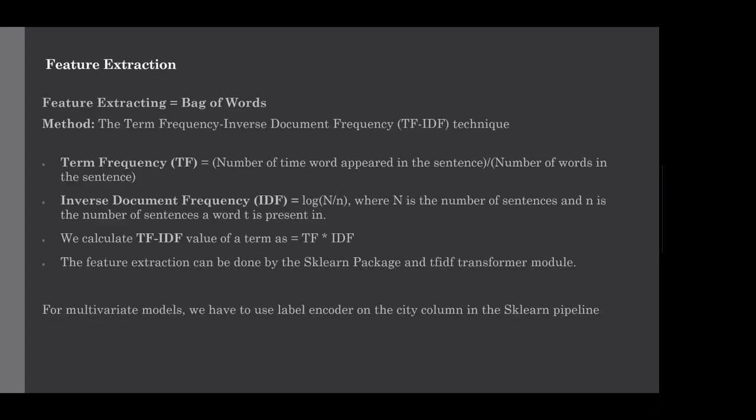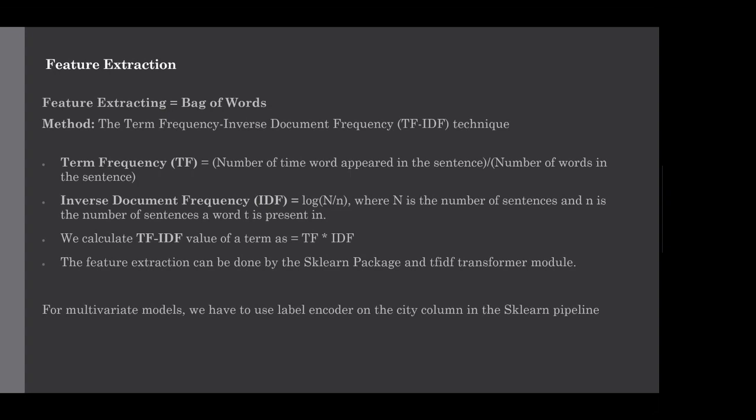Then, after converting the text into vectors, one form of extracting features out of it is bag of words. Bag of words is like collecting all the words in your complete data set, the vocabulary corpus, and we create features out of it. One method is the term frequency and inverse document frequency technique.